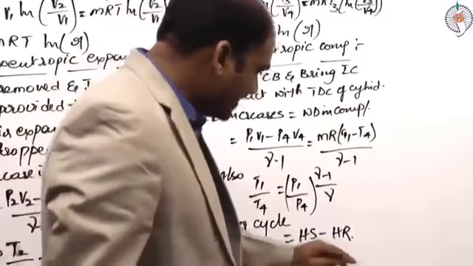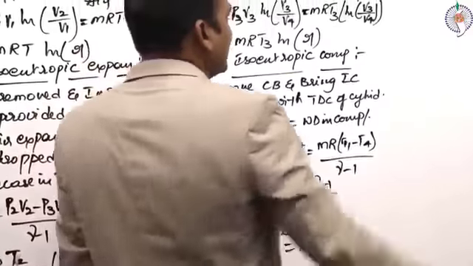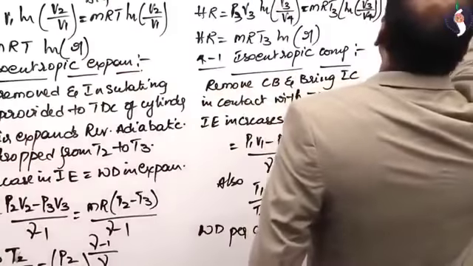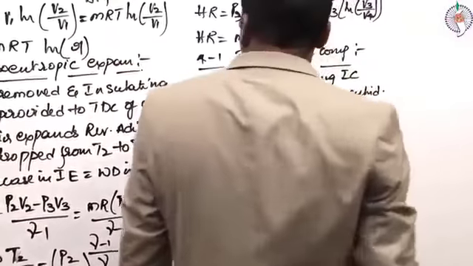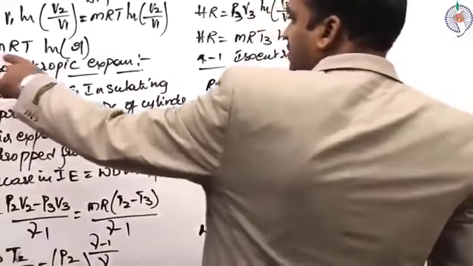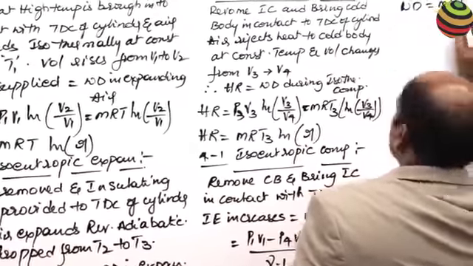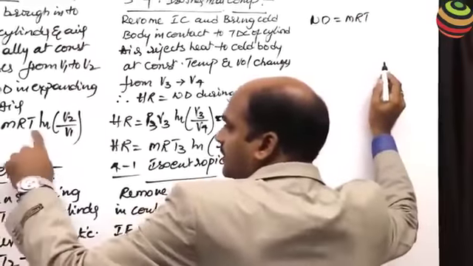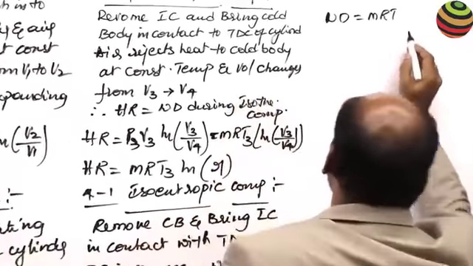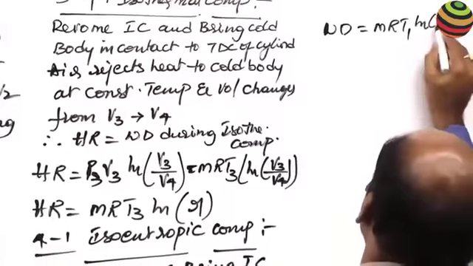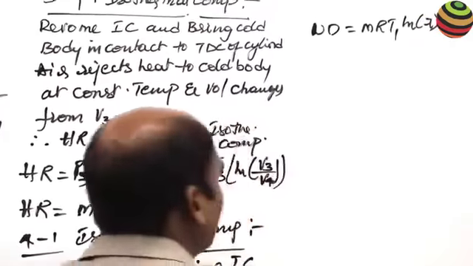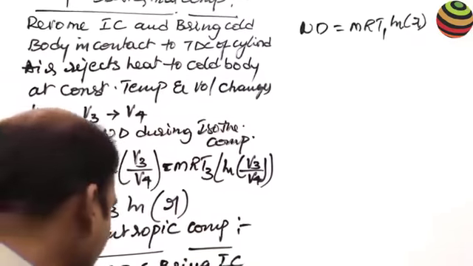Heat supplied minus heat rejected. So what is the work done? The work done is equal to the heat supplied. Where have we supplied the heat? This one, MRT1 ln of R. This is the heat supplied, minus, where is the heat rejected?